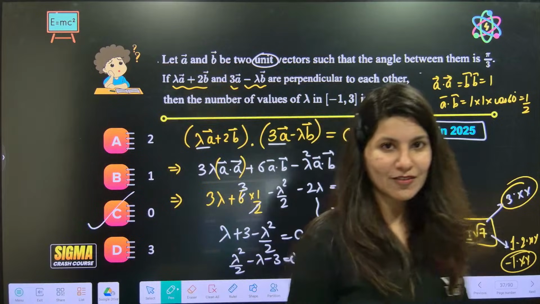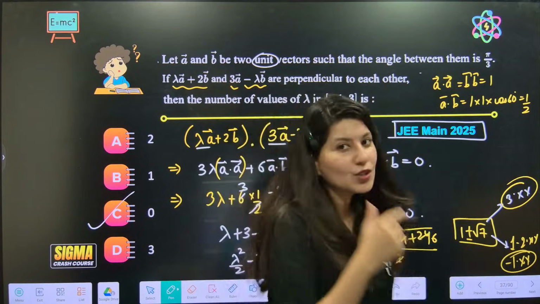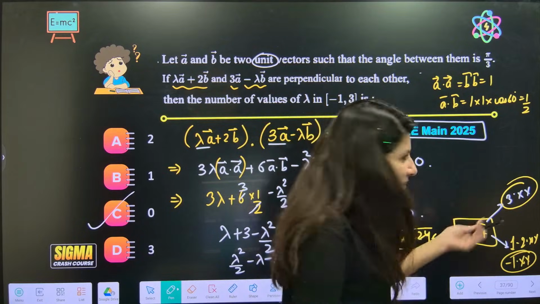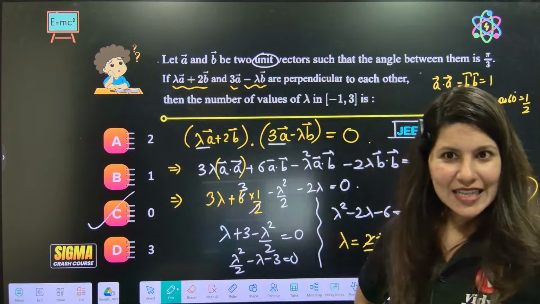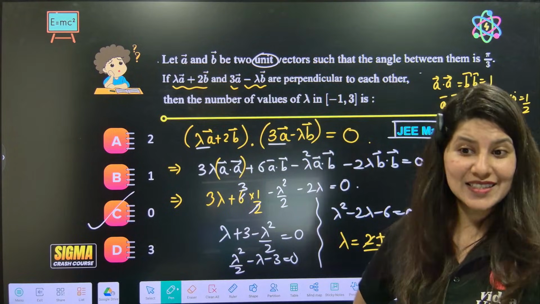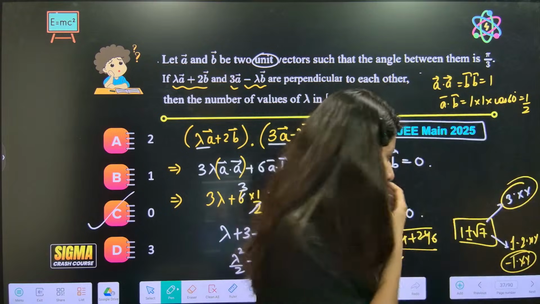JEE Main 2025, not a very difficult question but slightly tricky. I mean, you can doubt yourself about what is happening. Any lambda is not even matching, and then you'll be like, acha, can 0 be the answer? Oh yes, 0 can be the answer. Right? Yes, Rajkumar, this is a trap question. Correct?